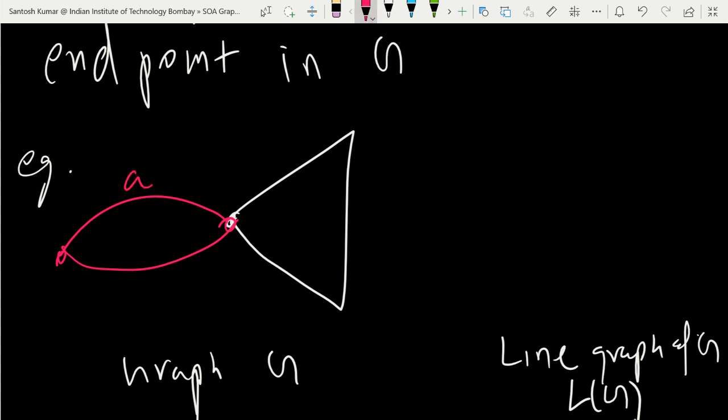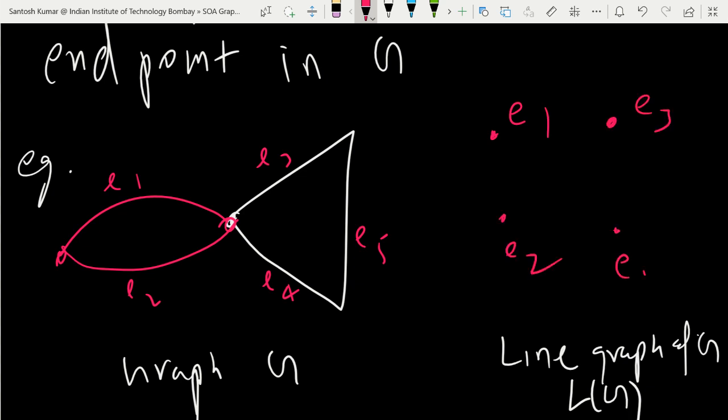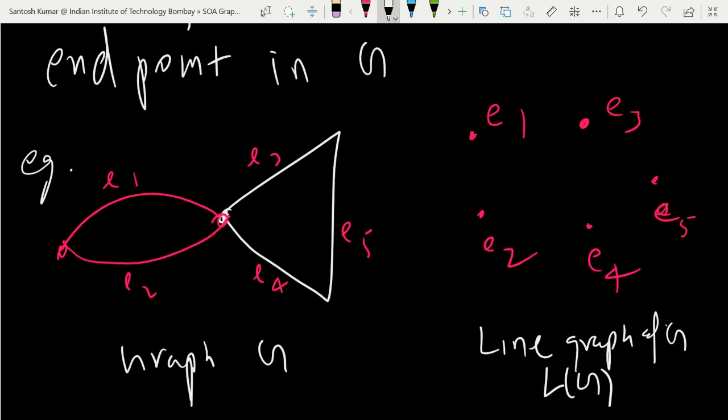I name them A, B, C, D, E, or you can write E1, E2, E3, so edge 1, edge 2, edge 3, edge 4, edge 5. Edges in G will become vertices in the line graph. Now you have 1, 2, 3, 4, 5 vertices in line graph L(G).